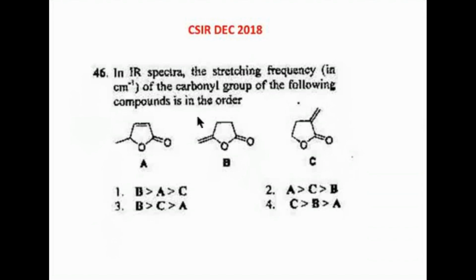Since there is no conjugation, when comparing, C's value will be more. C's value is higher than B's, because in B you have a double bond after the oxygen. This oxygen is in conjugation with this double bond. This O carries a positive charge. This O plus is more electron withdrawing. So B is the highest. So what is the answer, guys? What is the right option? Option 3. B, C, A.